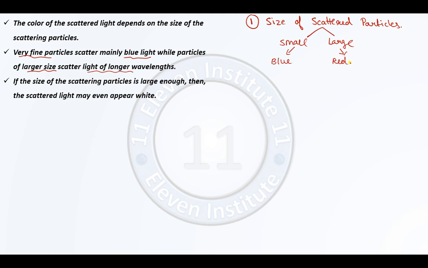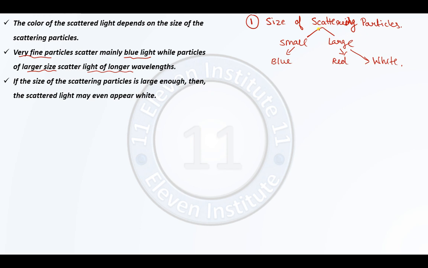So these 3 points explain us a single thing, that the color of the scattered light depends upon the size of the scattering particles which are present in the atmosphere.